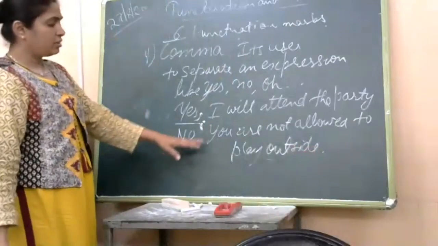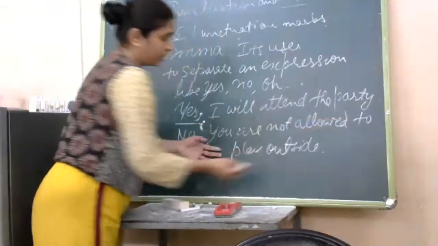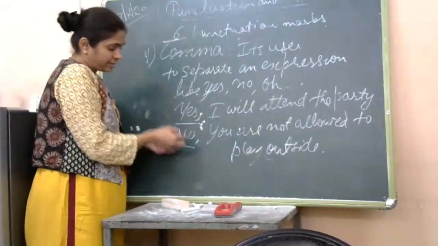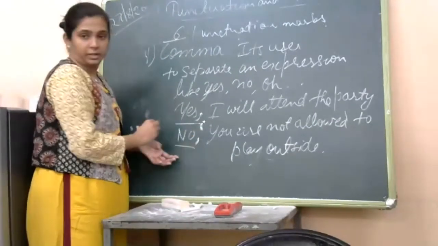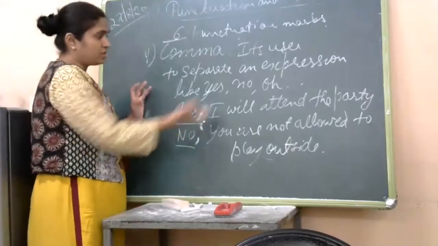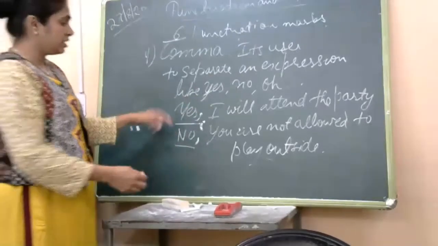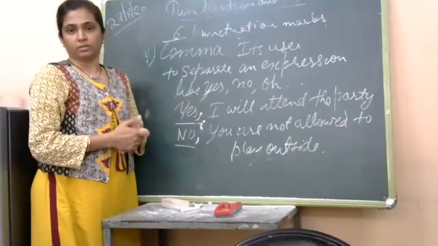See, again, you want to say that no, you are not allowed to play outside, but to give more emphasis, we have used the word no, and to separate this expression no, we have used a comma after it. So in such kinds of sentences in which we use expressions like yes, no, oh, in those sentences also after the expression we use the comma.